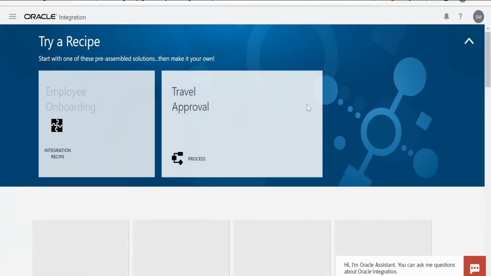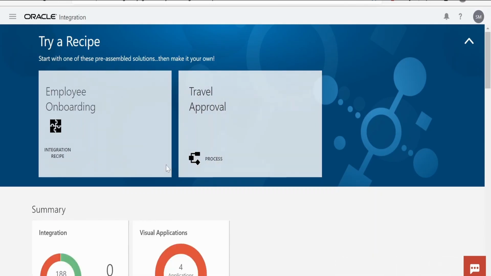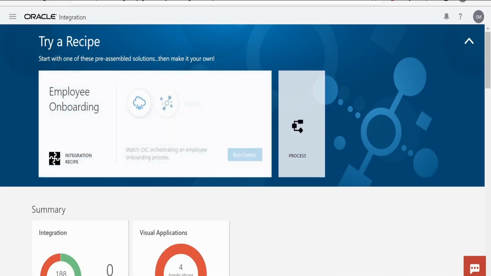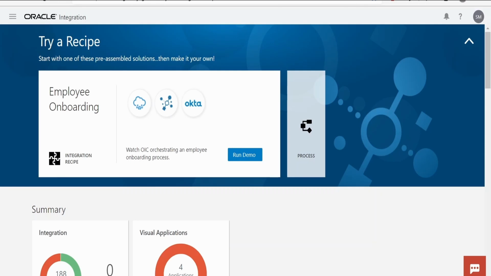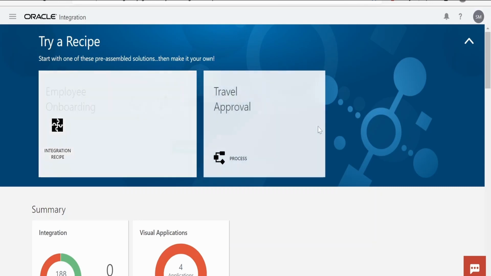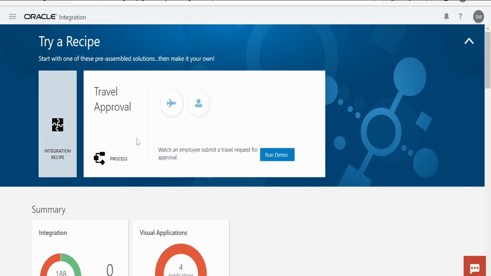So this is the home page it has opened for us, and in the home screen you are seeing these recipes. Like if you are planning to have an employee onboarding integration, then you can directly click on this run demo. It will create an integration for us in the integration page. And if you are looking for a business workflow to be created for a travel approval, you can directly come here and click on this run demo.